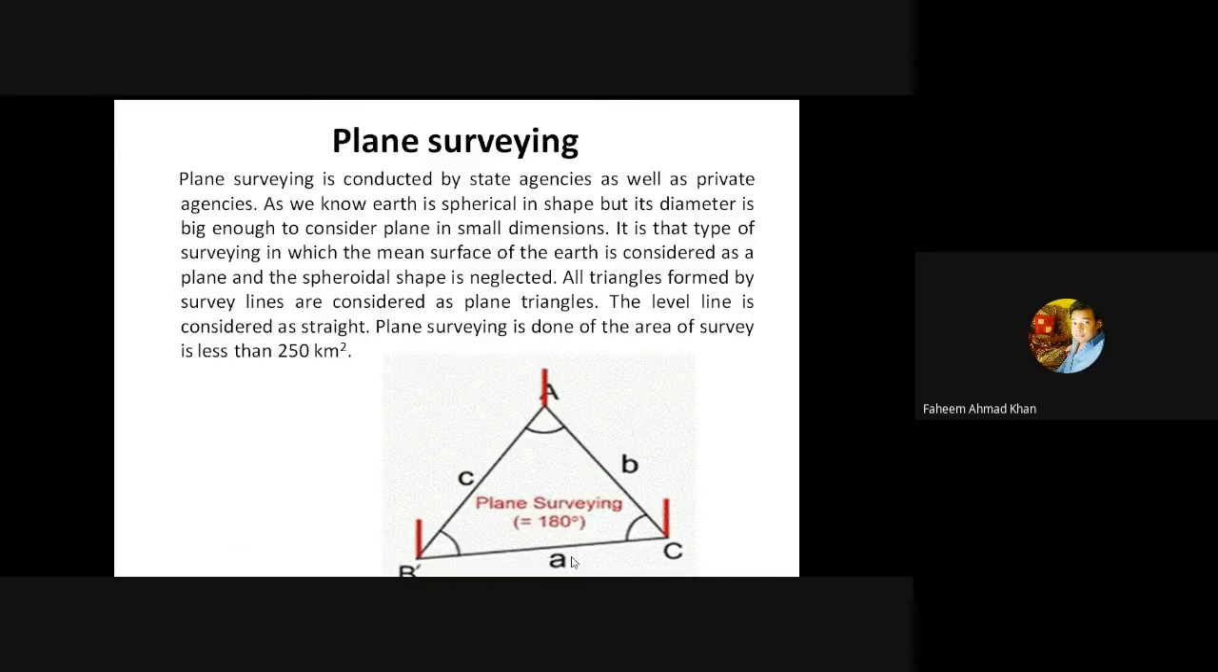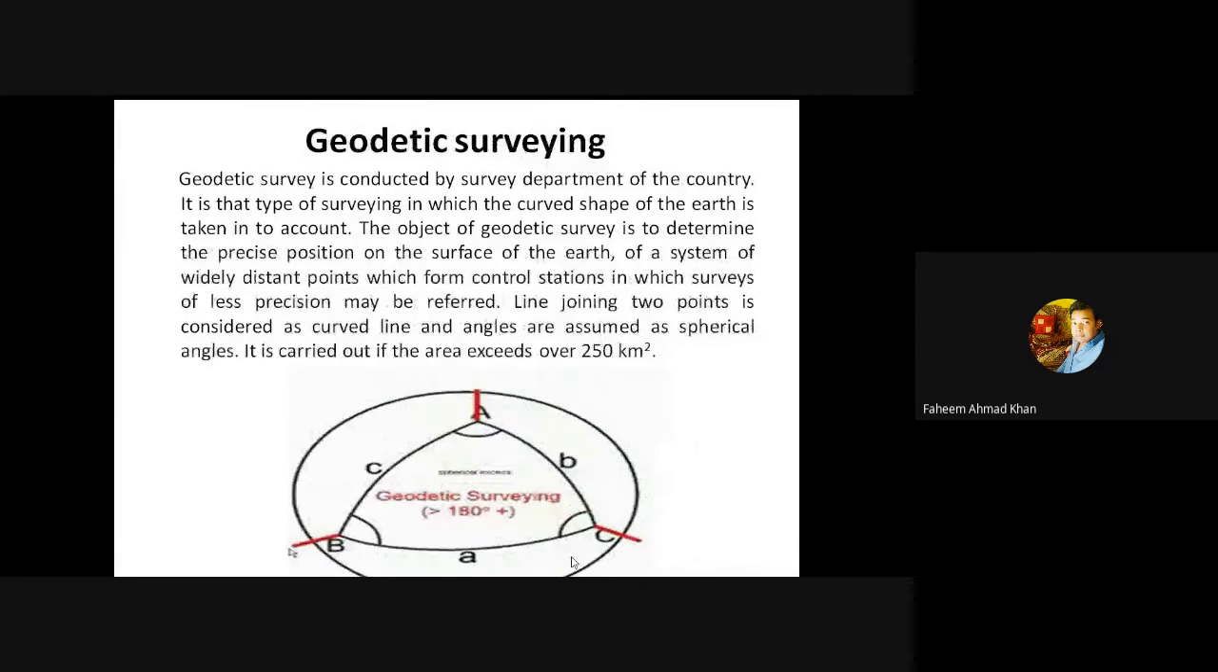Now coming on to the second part of the survey, which is geodetic survey. Geodetic survey is conducted by the survey department of the country. It is that type of surveying in which the curved shape of the earth is taken into account. The object of geodetic survey is to determine the precise position of the surface of the earth of a system of widely distant points, which form control stations to which surveys of less precision may be referred.